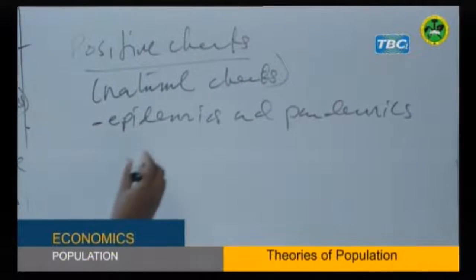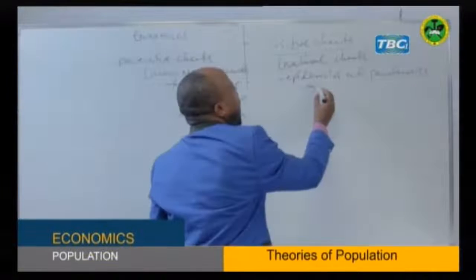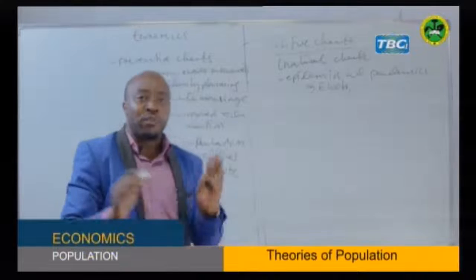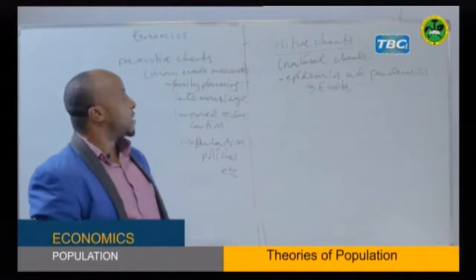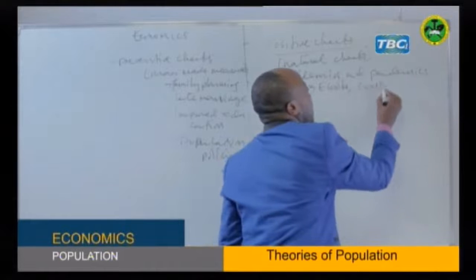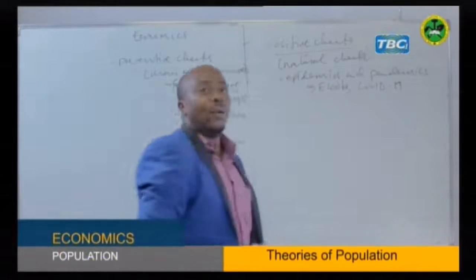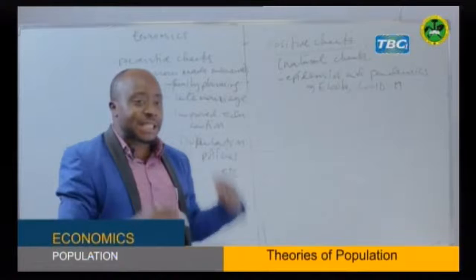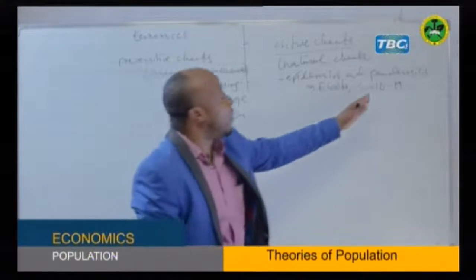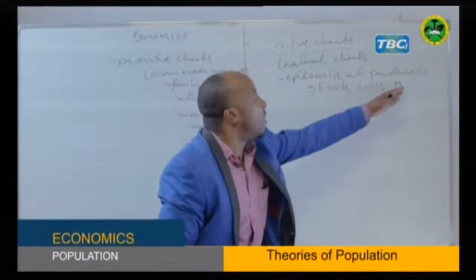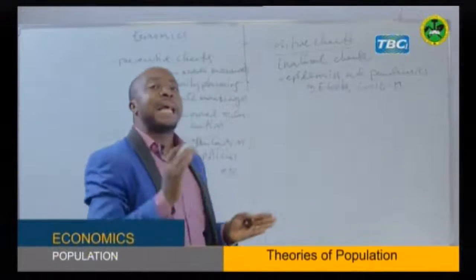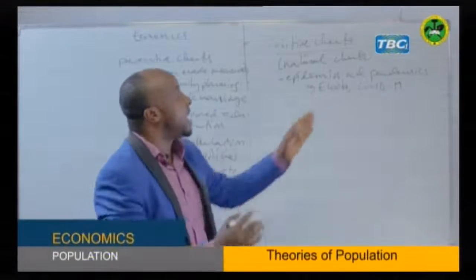For example, we have the former disease like Ebola, which has taken hundreds of people, millions of people. But also we have the ongoing one, COVID-19, which is killing people. This time the world is crying, the world is desperate just because of COVID-19. And according to Malthus, all of these diseases are coming naturally to control population by increasing death. This is what was suggested by Malthus.